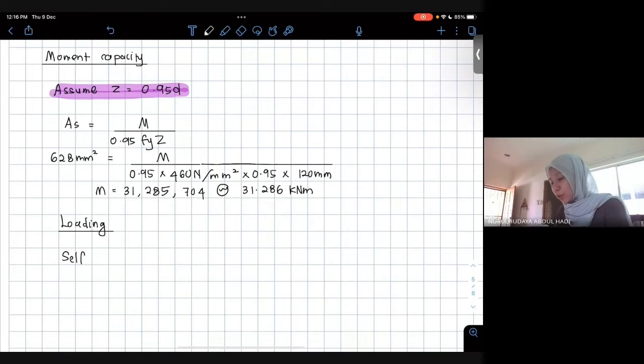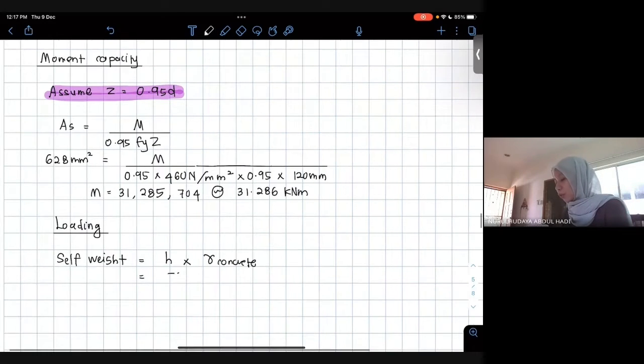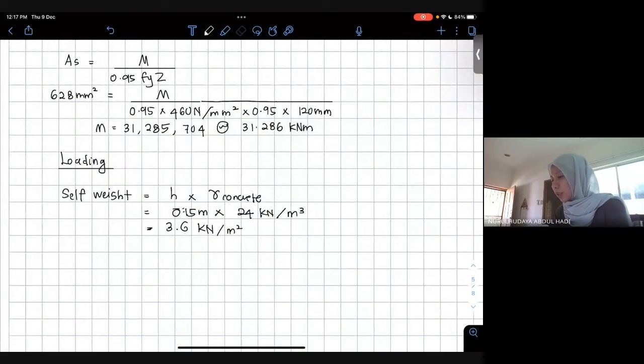Next step is we need to calculate the loading. Because we know that the load for the slab is the self weight itself. So we have to calculate the self weight of the slab. Self weight as usual is the height of the slab times the unit weight of concrete. It is 150 mm. You need to convert into meters because you want to multiply with the unit weight of concrete, which is in kilonewton per meter cube. You multiply, you will get 3.6. So this is our only dead load.